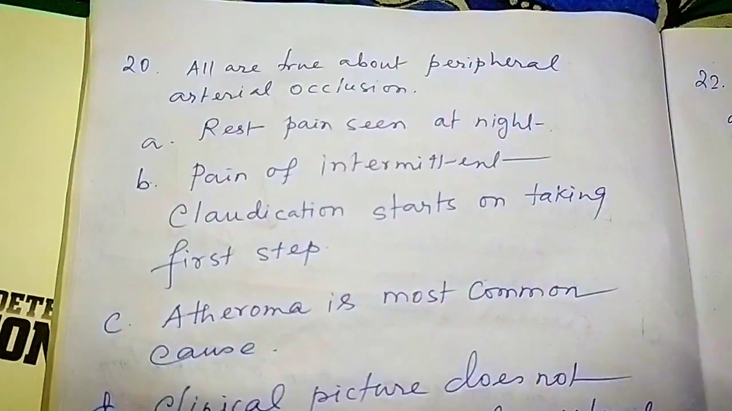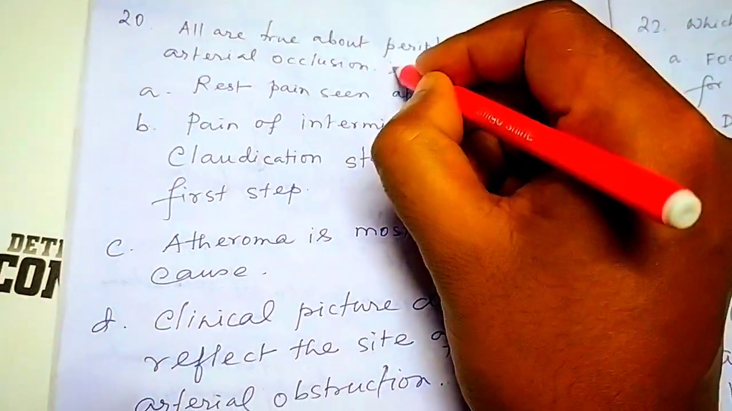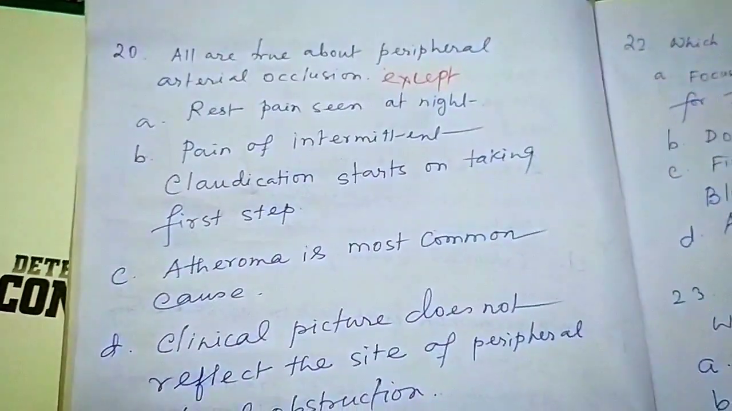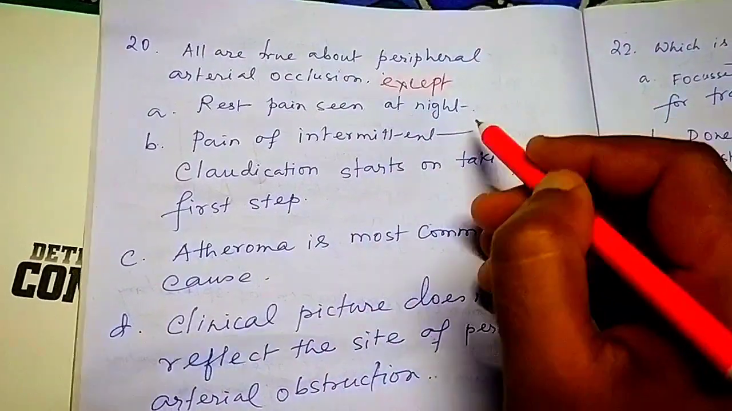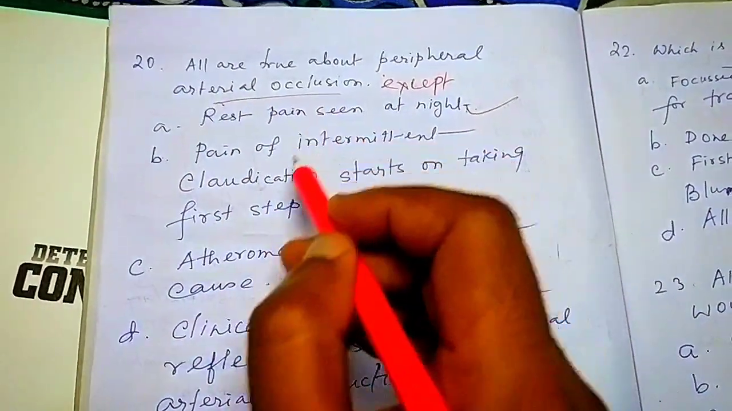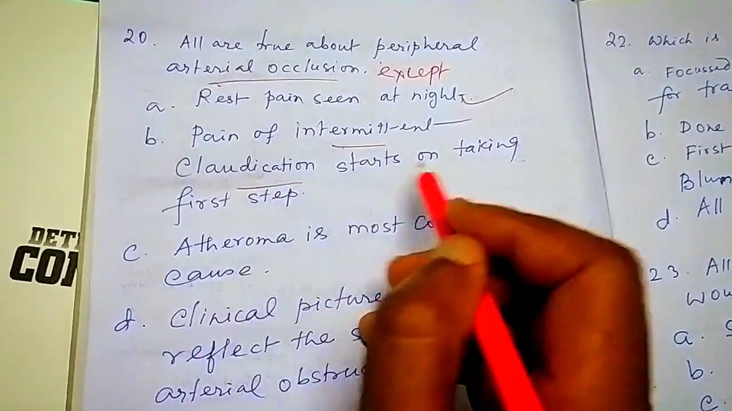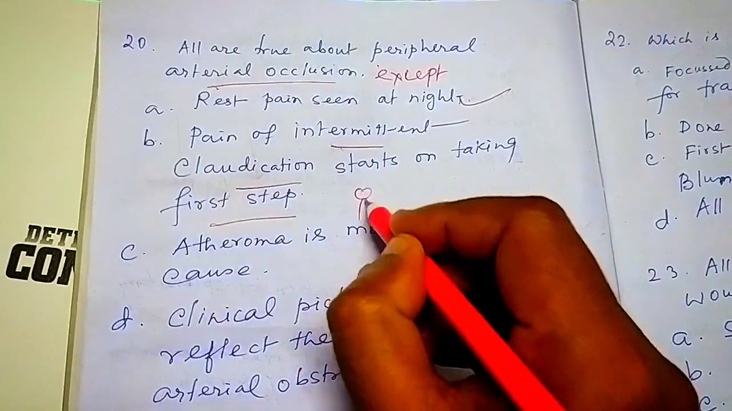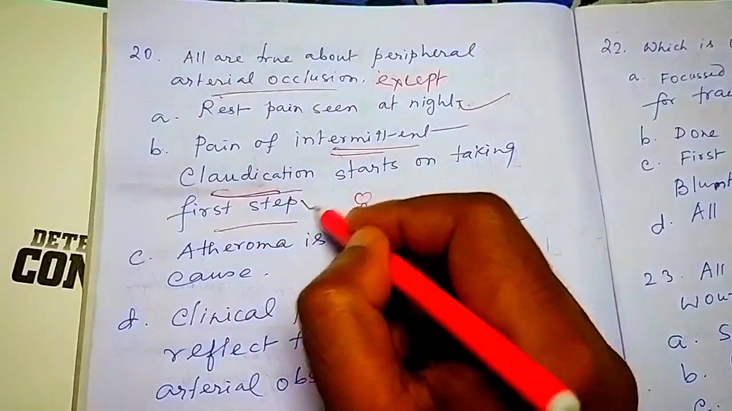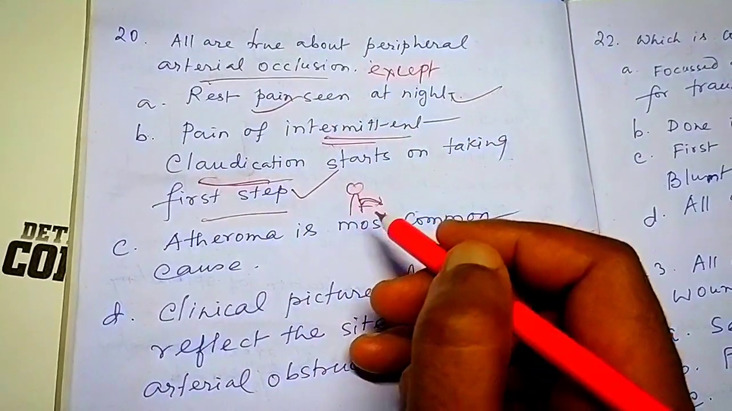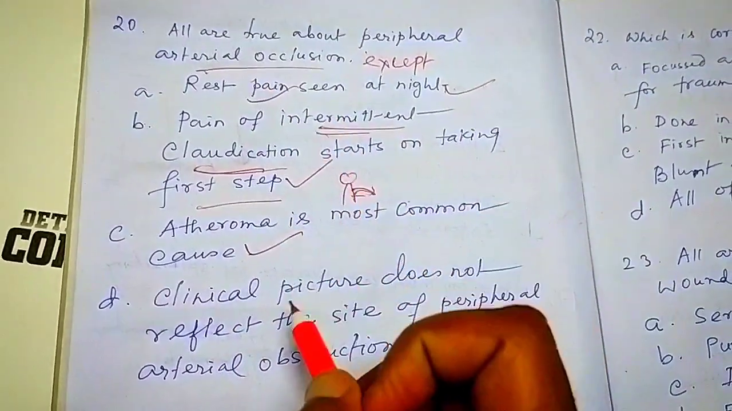All are true about peripheral artery obstruction except. So basically they are asking except. Rest pain can be seen at night. Yes, when there is peripheral artery obstruction, rest pain can be seen at night. Pain of intermittent claudication can be seen taking the first step. Whenever we are starting the first step, we are getting the intermittent claudication. Yes, this is also correct. Rest pain seen at night, that is correct. Atheroma is the main cause of this arterial obstruction, correct.